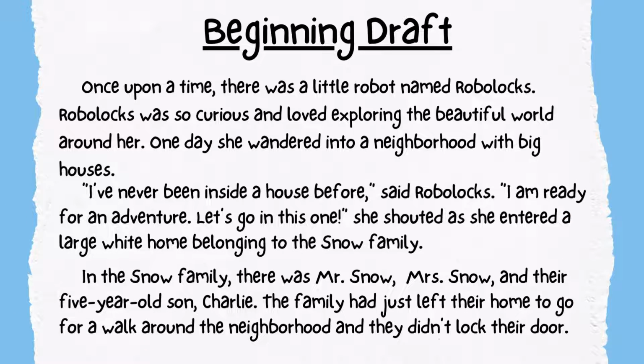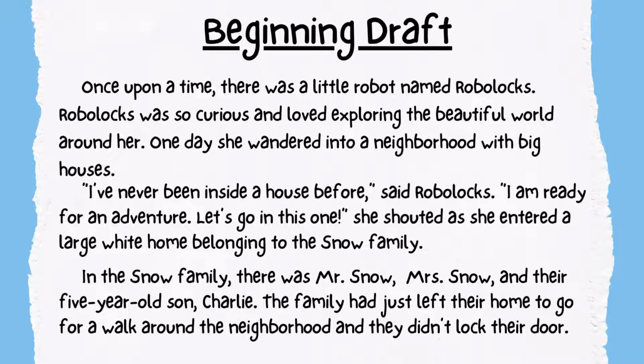Before writing my ending, I must reread my beginning and middle draft to make sure that my ending makes sense. Here's my beginning. Once upon a time, there was a little robot named Robolox. Robolox was so curious and loved exploring the beautiful world around her. One day, she wandered into a neighborhood with big houses.